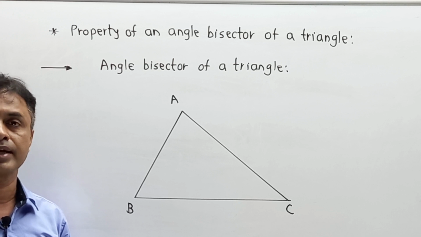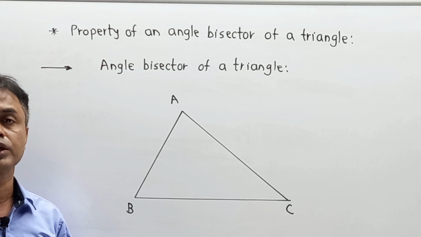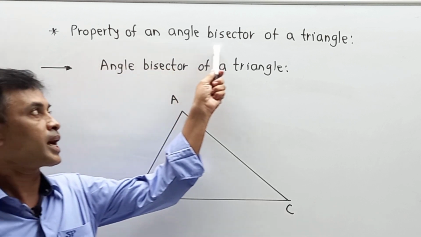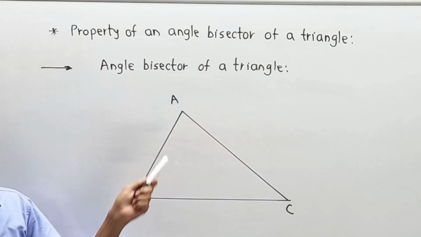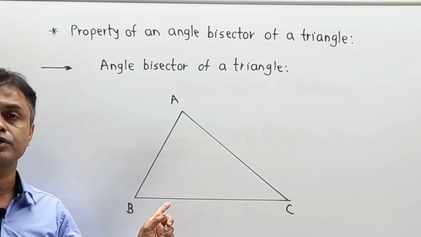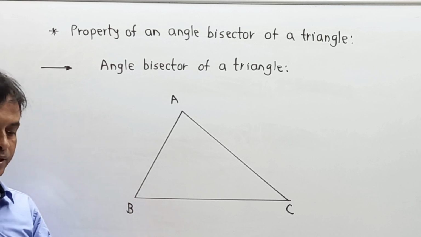Now in 9th standard, there is a chapter called construction, and in that you know the method. No doubt our target is to understand the property of an angle bisector of a triangle, but before starting that property, the simple concept of angle bisector. Just for example I am taking angle B over here.